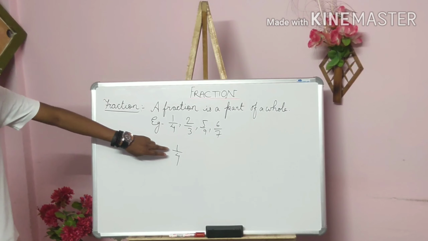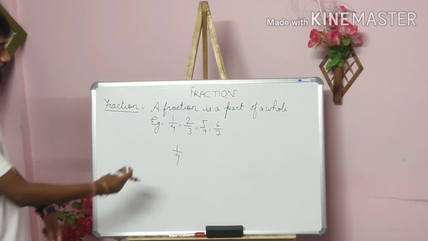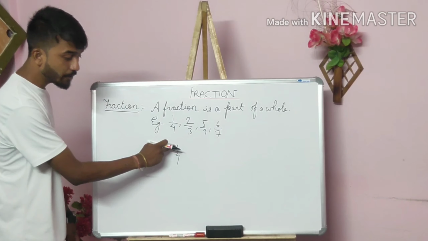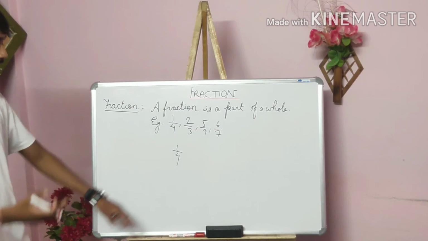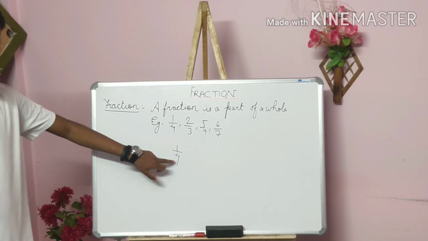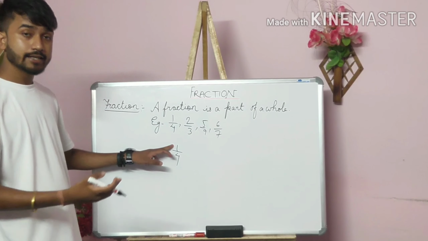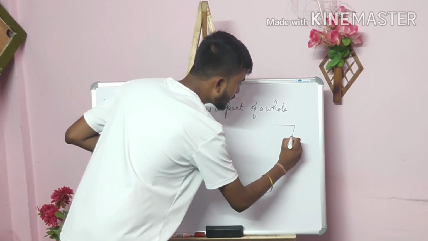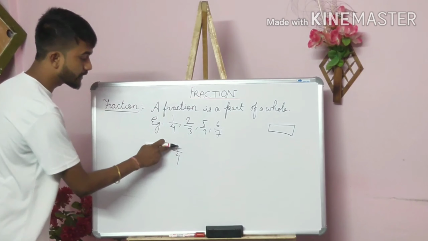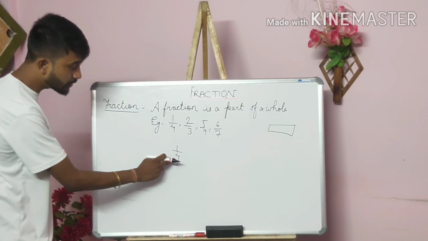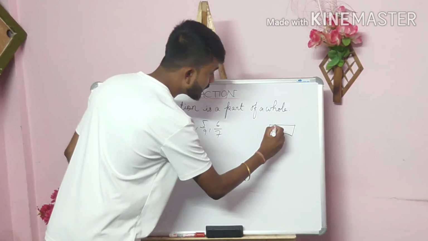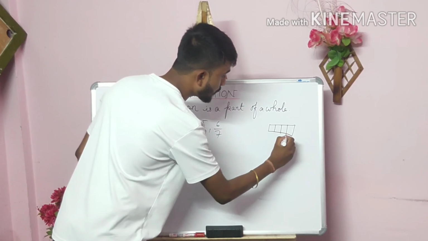You can see there are two parts. One is the upper part, that is the complete one, and the other is the lower part. The lower part is the number into which we have divided the upper one. We have only one chocolate, so the upper part is 1. The lower part is how many parts we divided the one chocolate into: 4 parts.